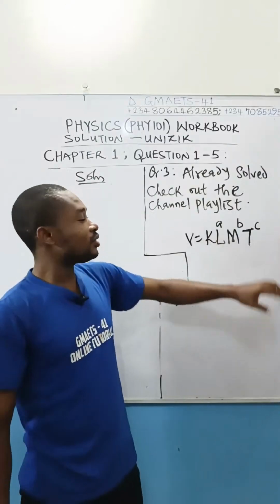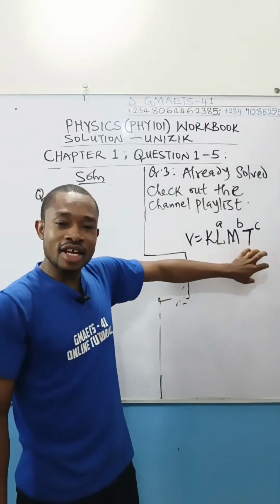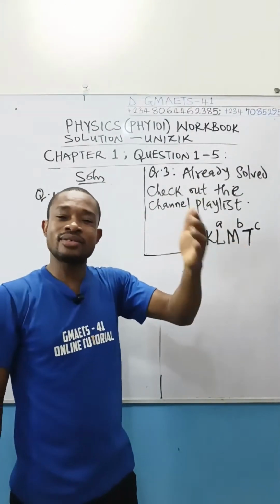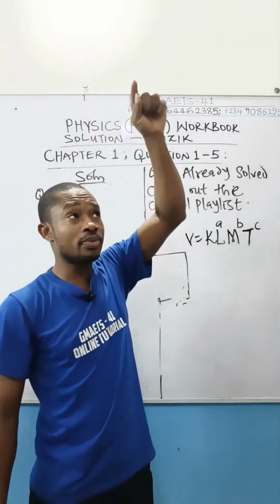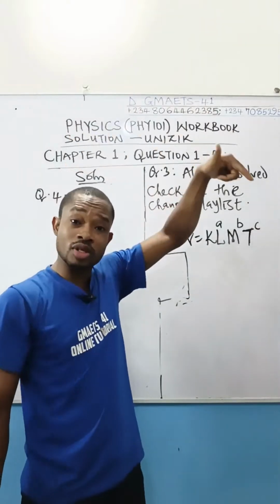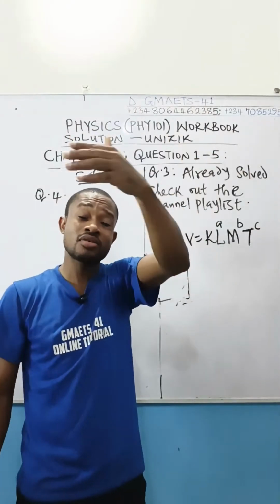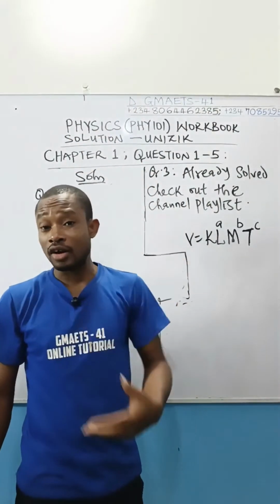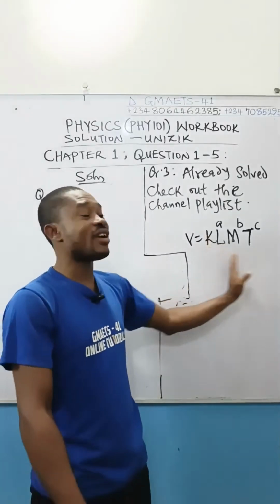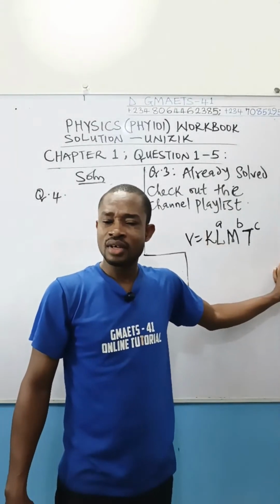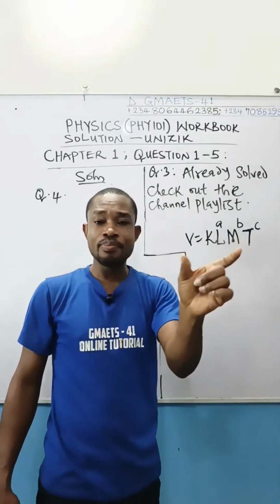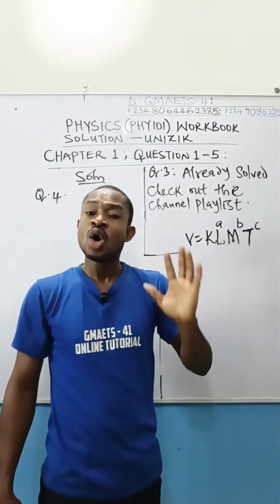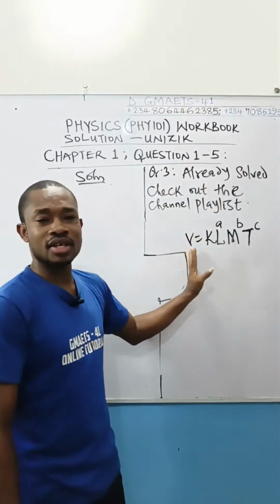So this T, that is tension, whose dimension is M L T to the power of minus 2, all of them will be raised to power C. So you distribute C to the powers, using C to multiply each of the powers of M, L, T to the power of minus 2, using the power law of indices. Once you do that, simplify the right-hand side. Are you following? In simplifying, you'll be using the multiplication law of indices: same base, pick one of them, add the powers. Once you are done, equate to LT to the power of minus 1.